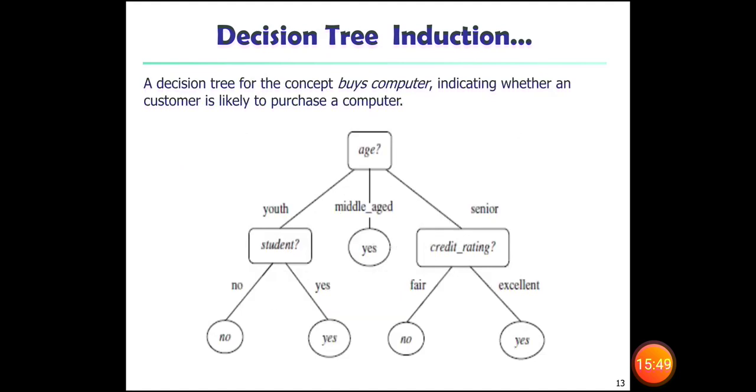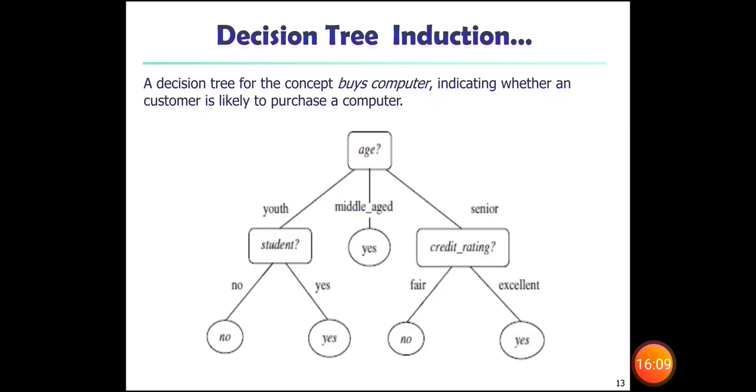Here, one sample decision tree structure is given. Here you can take age. Age is the root node. Under this, we have other nodes like the internal nodes student and credit rating.